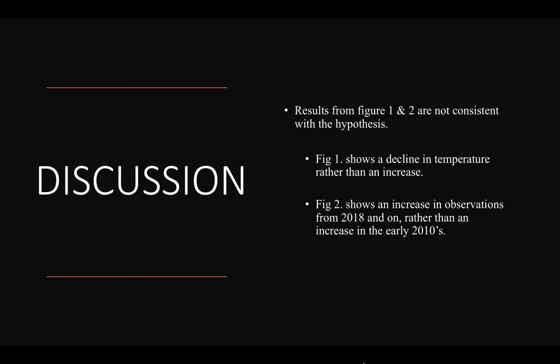Similarly, in Figure 2, it's not what we would have expected. We would have thought to see that the majority of observations would be in the early 2010s. However, the majority of observations later in the decade is likely because iNaturalist has increased in popularity in recent years, resulting in a graph that is biased towards more recent observations. The study did not account for that observer effort, therefore we have a biased graph.